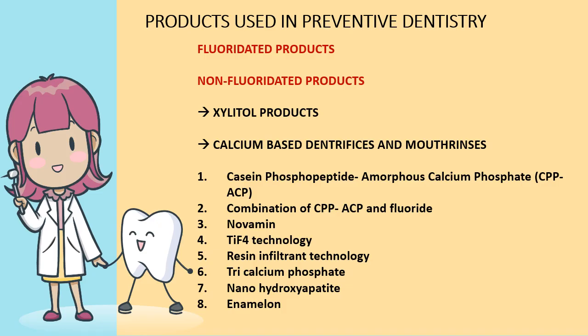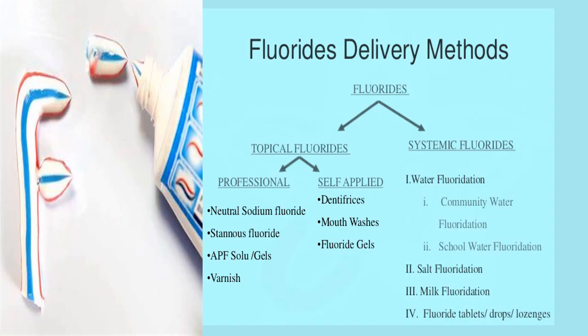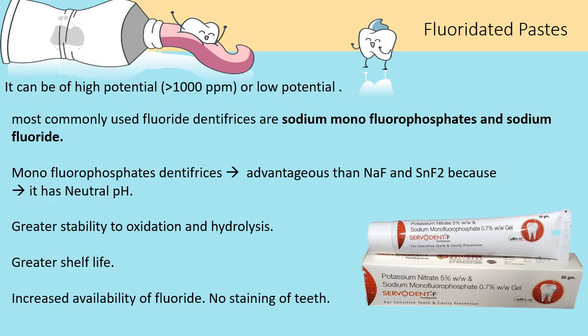The products used in preventive dentistry can be broadly classified as fluoridated or non-fluoridated products. Moving on to fluorides, the delivery methods in dentistry can be topical or systemic. The topical can be further classified as professional or self-applied, and the systemic includes water, salt, milk fluoridation, and fluoride tablets or drops. And today's topic, as we discussed earlier, is the fluoridated dentifrices, which come under the self-applied topical fluorides.